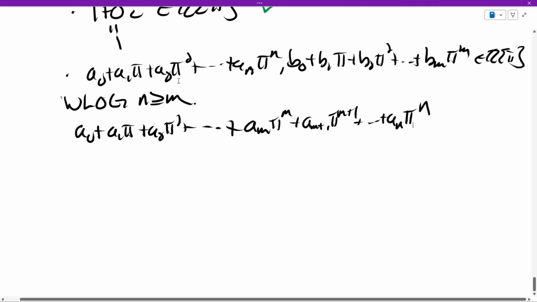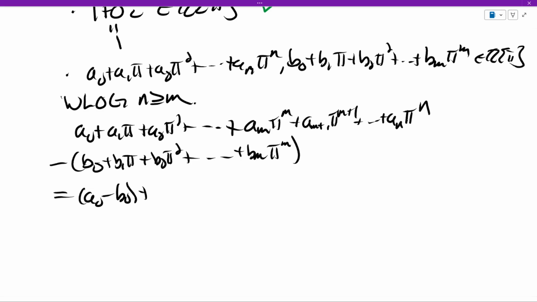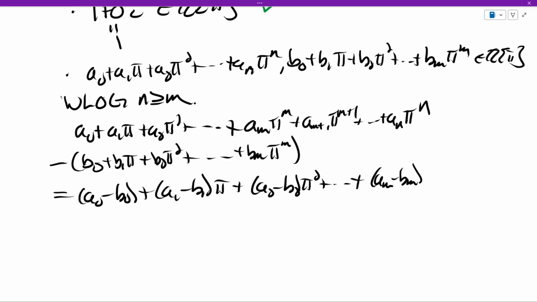And then from that, we're going to subtract off b0 plus b1 pi, b2 pi squared, all the way up to bm pi to the m. And this is where it's important, where we made a choice. There are other ways of getting around this choice that we'll talk about later in the course. All right, so how do you subtract polynomials? Well, you subtract their coefficients, right? So a0 minus b0, a1 minus b1 pi, a2 minus b2 pi squared, all the way up to am minus bm pi to the m.